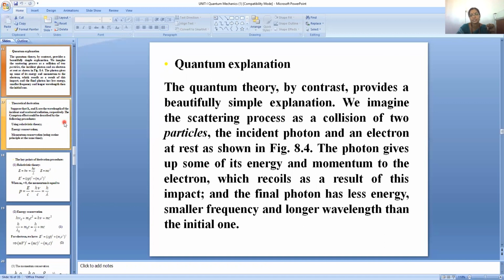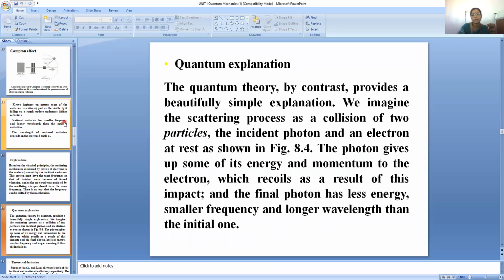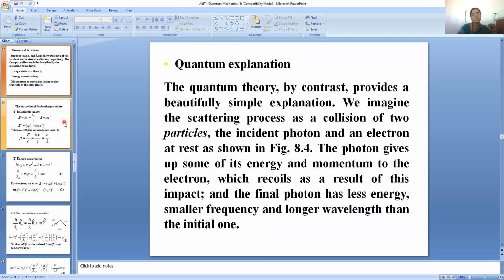The quantum theory, by contrast, provides a beautiful, simple explanation. We imagine the scattering process as a collision of two particles. Here it is an elastic collision. Elastic collision means it follows conservation of energy and conservation of momentum. The collision is between two particles: one is the incident photon and the other an electron which is at rest, as shown in the figure. The photon gives up some of its energy and momentum to the electron, which recoils as a result of the impact. And the final photon has less energy, smaller frequency, and longer wavelength than the initial one.